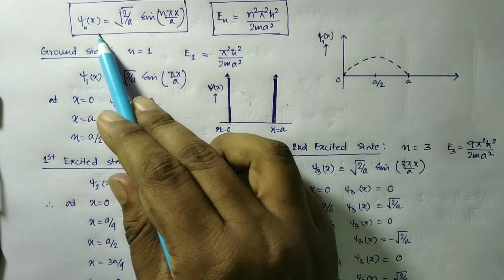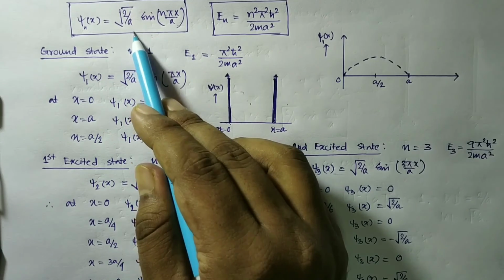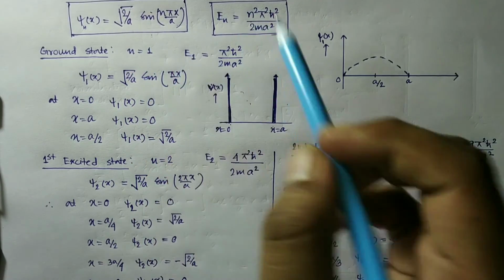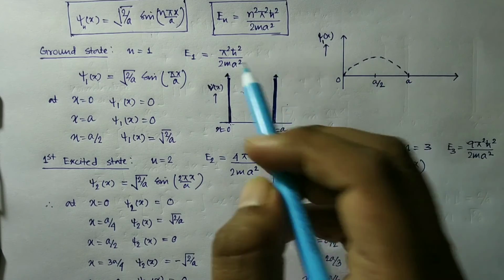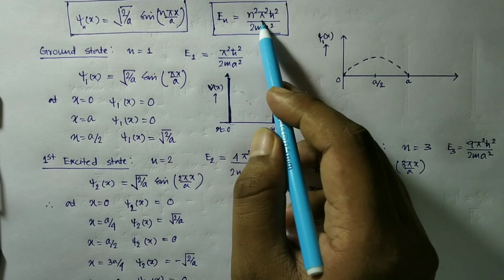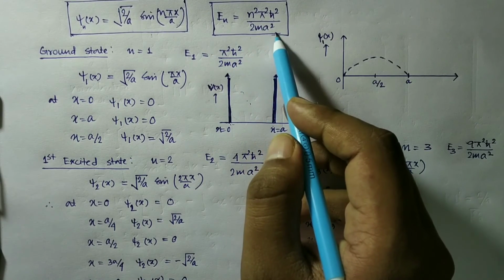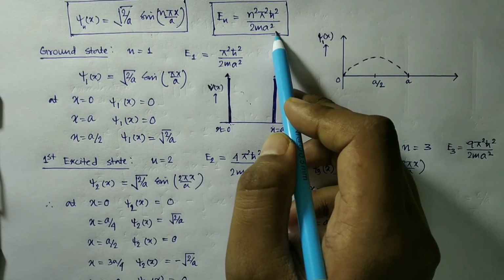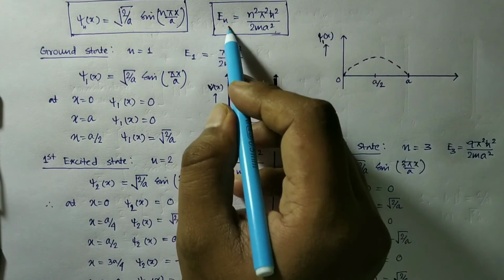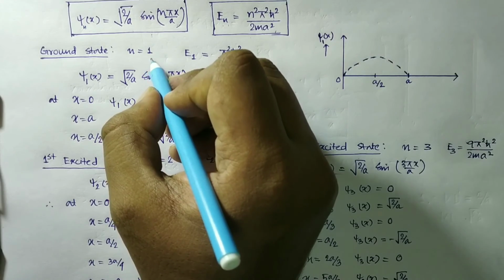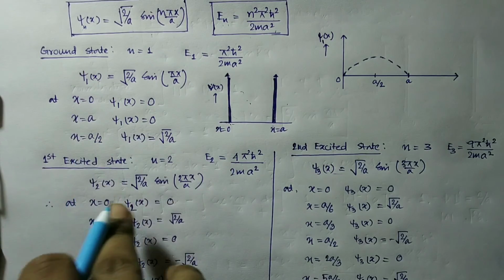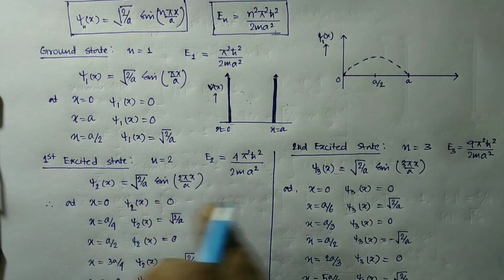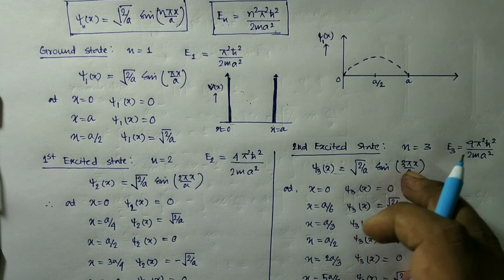We obtained psi n x is equal to root over 2 by a sin n pi x by a, where a is the width of this barrier, and energy E n is n square pi square h cut square by 2 m a square. And look here, the energy is quantized. n is an integer. For n equal to 1 we get the ground state, for n equal to 2 the first excited state, n equal to 3 the second excited state, and so on.